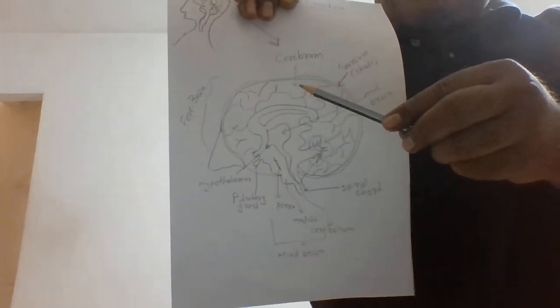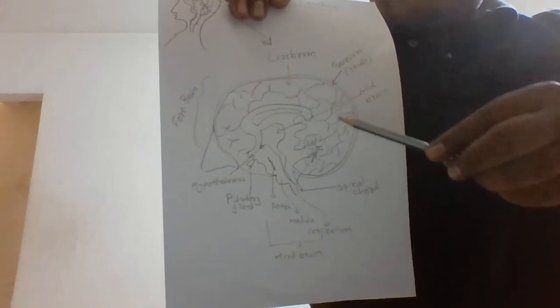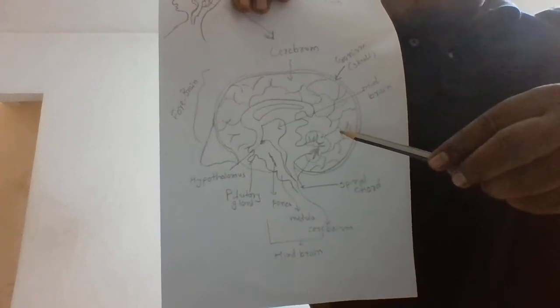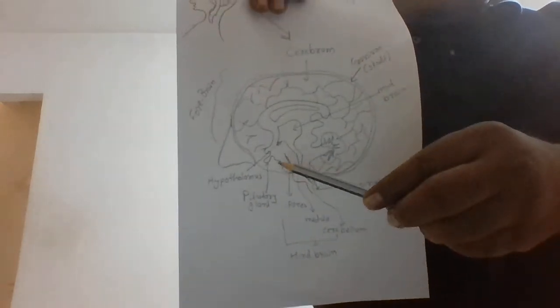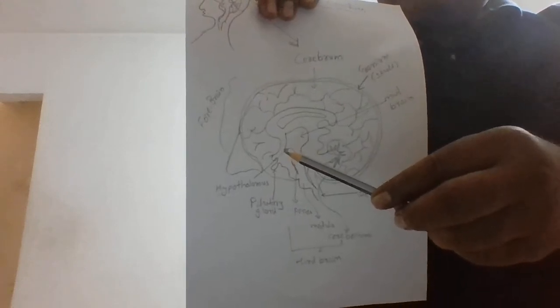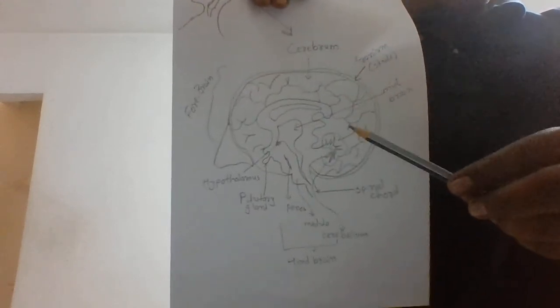They are cerebrum and hypothalamus. Can you see? This portion of the brain is called cerebrum, and this is hypothalamus. Now we will learn about cerebrum.